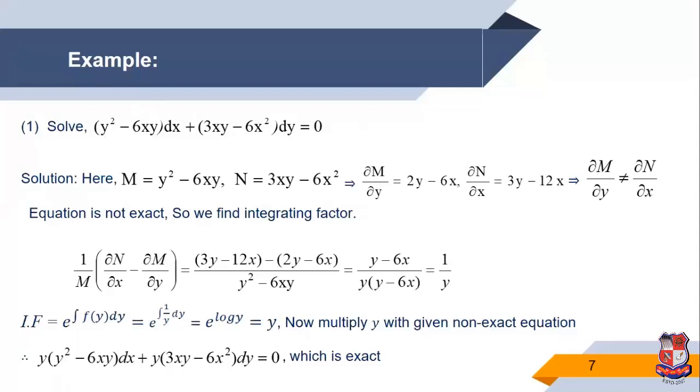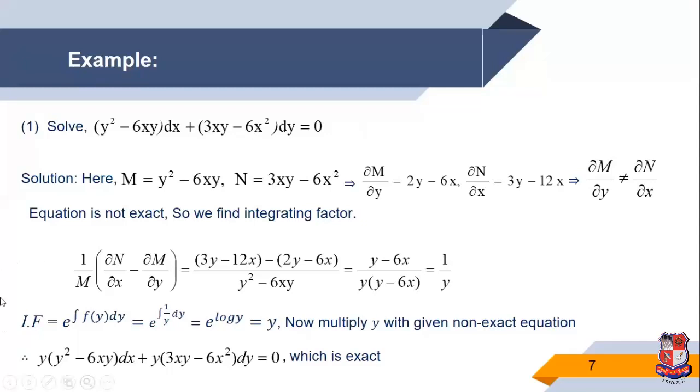Now del M by del y is 2y minus 6x, and del N by del x is 3y minus 12x. Obviously both are different. That means del M by del y is not equal to del N by del x, so the given equation is not an exact equation. Now the equation is non-exact, so first we find the integrating factor.